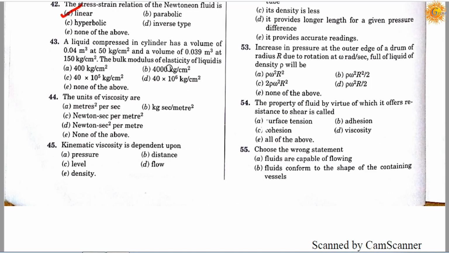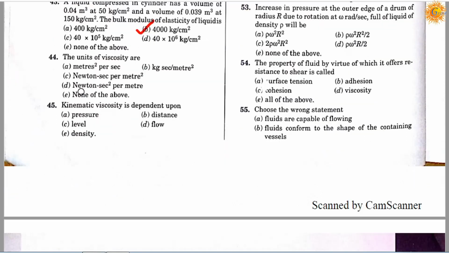The bulk modulus of elasticity of liquids: option A 400 kg per centimeter square, option B 4000 kg per centimeter square, option C 40 into 10 to the power 5 kg per centimeter square, option D 40 into 10 to the power 6 kg per centimeter square, and option E none of the above. Correct answer is B, it will be 4000 kg per centimeter square.